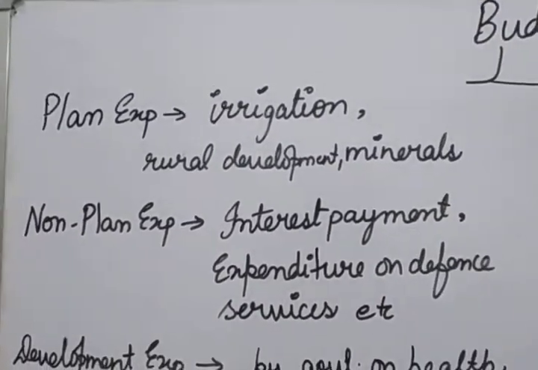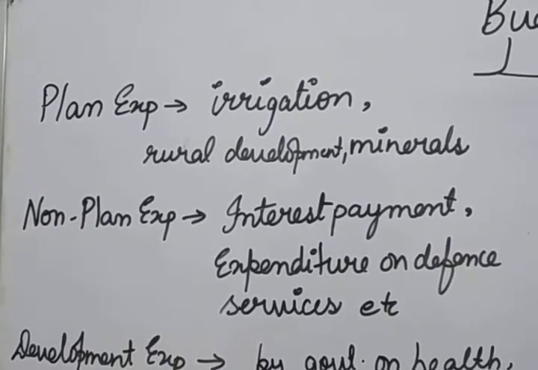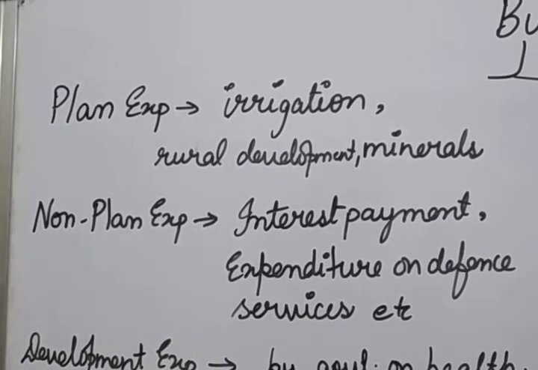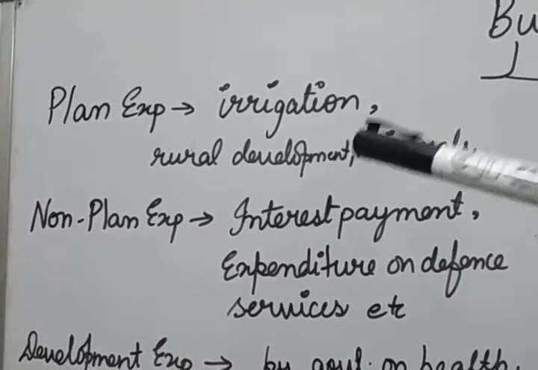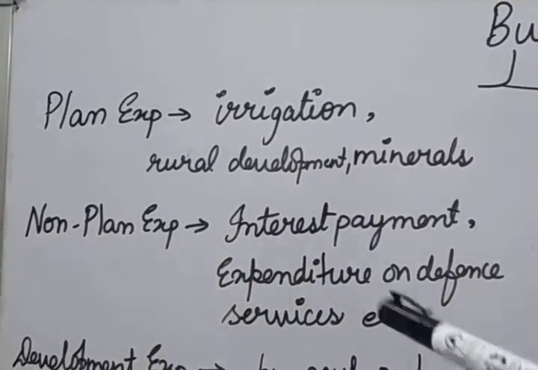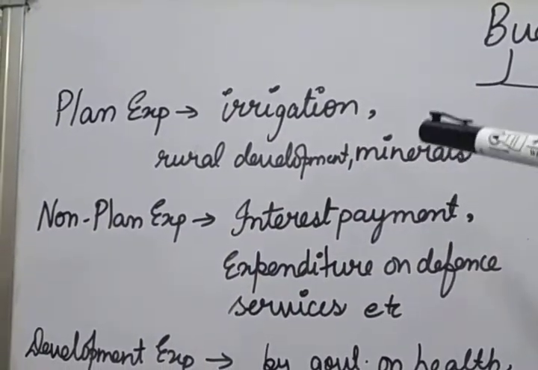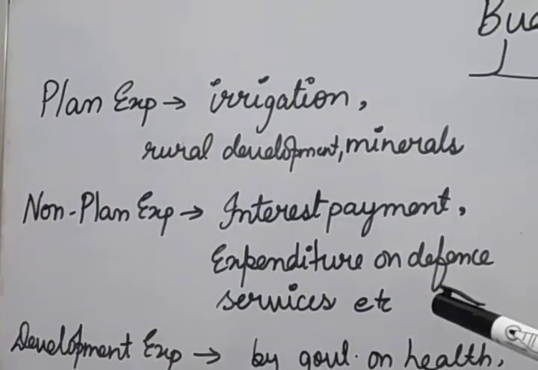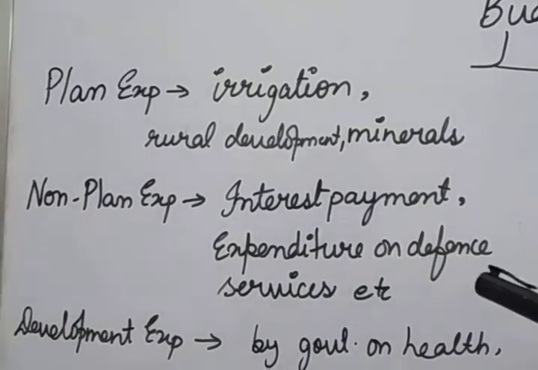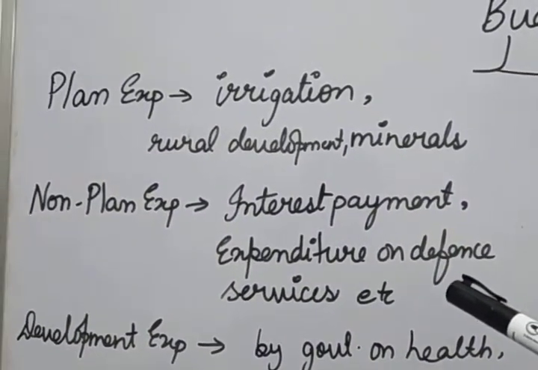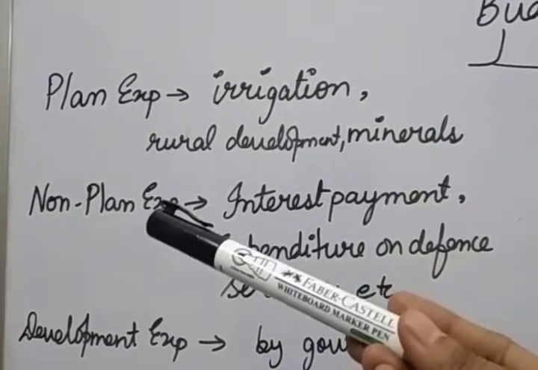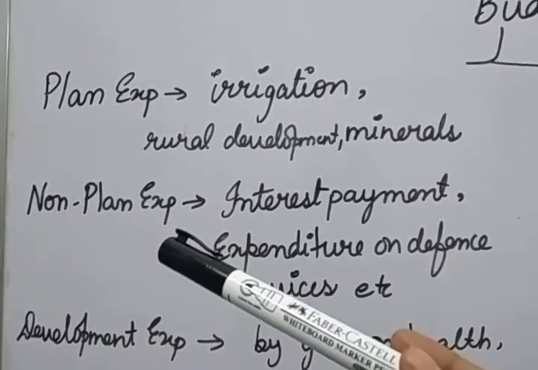Now non-plan expenditure. Non-plan expenditure refers to the expenditure on projects other than the expenditure related to the current 5-year plan. These all are planned in the current 5-year plans, and these are the non-plan expenditure which is other than the current 5-year plan. Example, interest payments; these things are not planned in the 5-year plans. Expenditure on defense services, all such things are not planned in the 5-year plans. So plan plus non-plan is also equal to the budget expenditure.